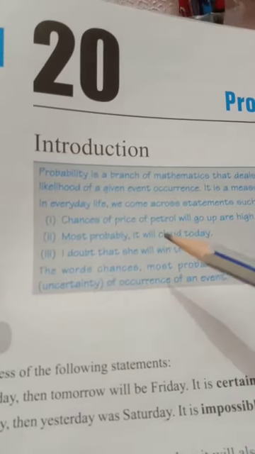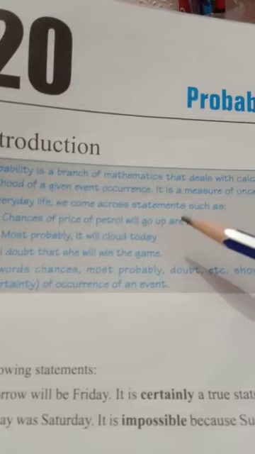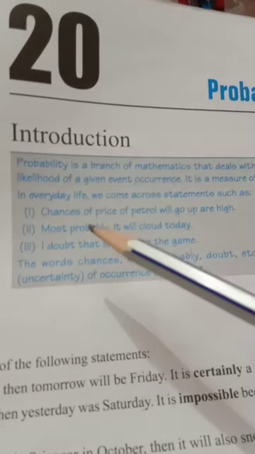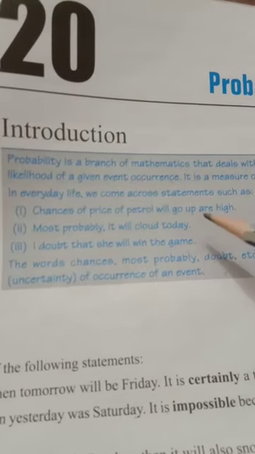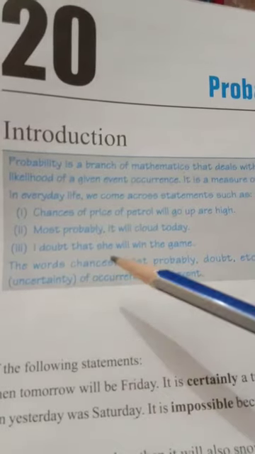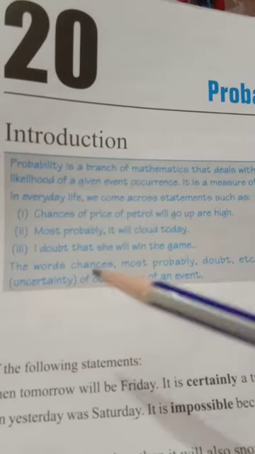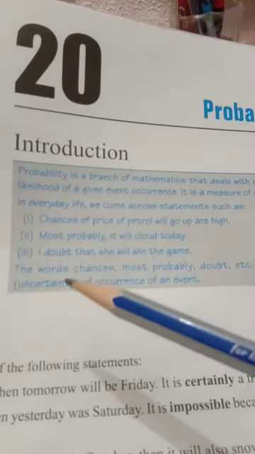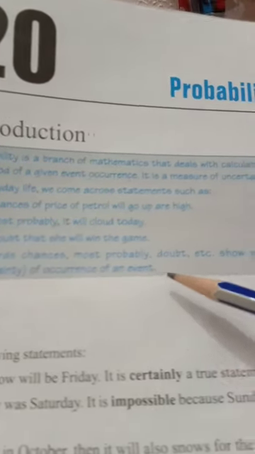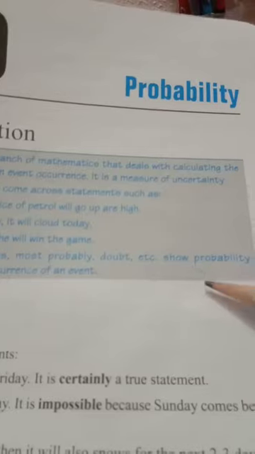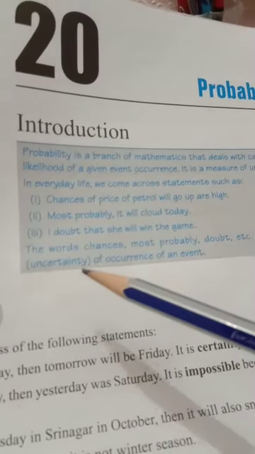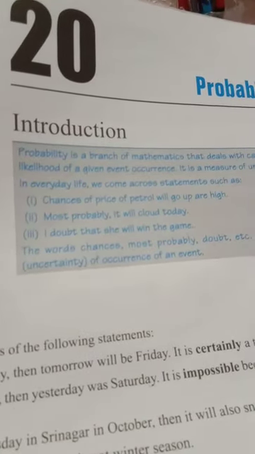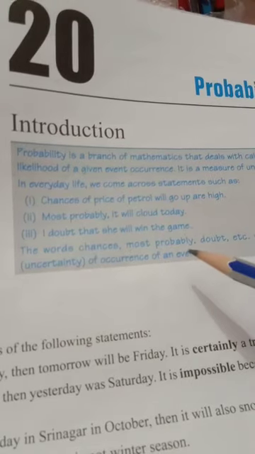In everyday life we come across statements such as: chances of the price of petrol going up are high, most probably it will be cloudy today, I doubt that she will win the game. The words chances, most probably, doubt, etc. show the uncertainty of occurrence of an event.